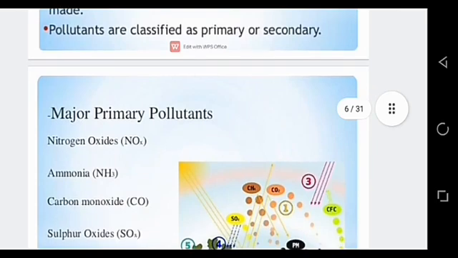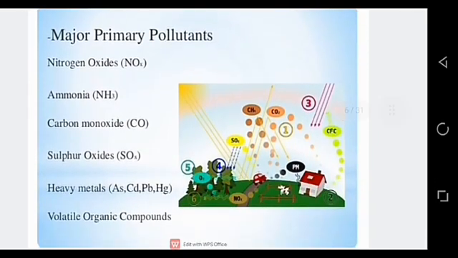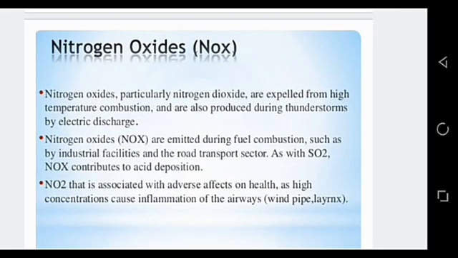Basically, pollutants are classified as primary or secondary. Major primary air pollutants are nitrogen oxides like NO2, NO3, ammonia NH3, carbon monoxide having formula CO, sulfur oxides having formula SO2, heavy metals like arsenic, cadmium, lead, mercury, and volatile organic compounds. Now we will discuss all these major air pollutants one by one in detail.